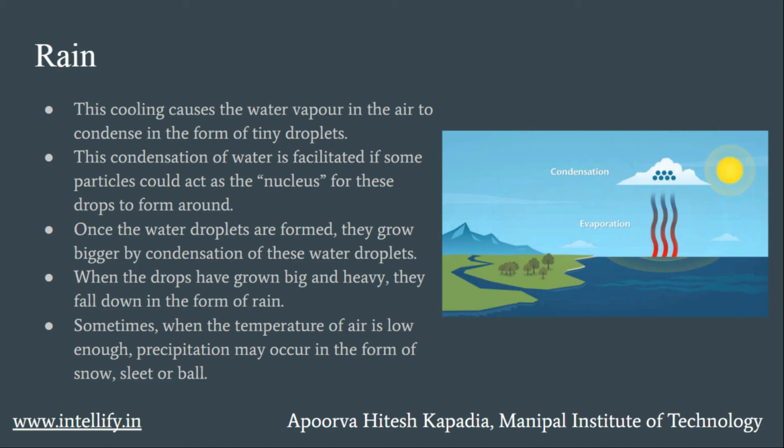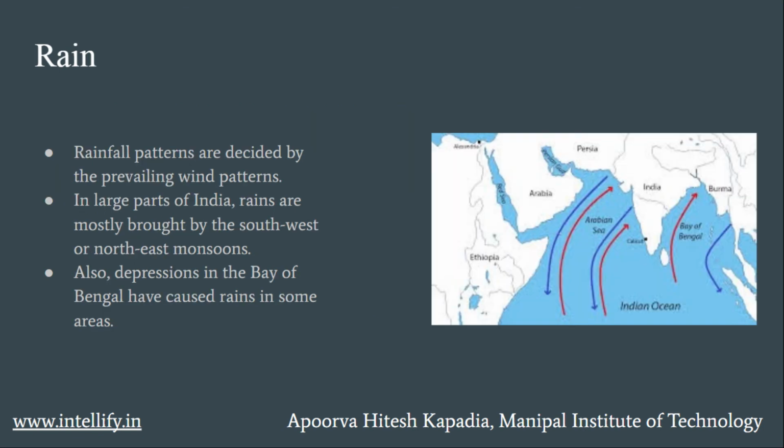Sometimes when the temperature of air is low enough, precipitation may occur in the form of snow, sleet or hail. Rainfall patterns are decided by the prevailing wind patterns. In large parts of India, rains are mostly brought by the southwest or northeast monsoons. Also, depressions in the Bay of Bengal have caused rains in some areas.